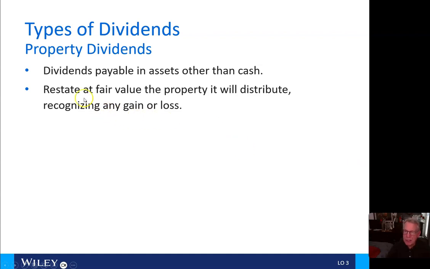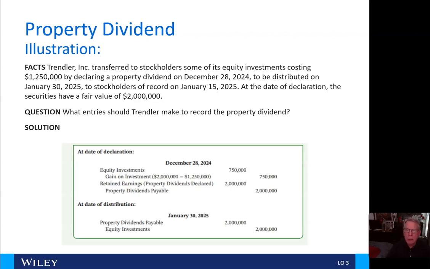Okay, property dividends. Dividends payable in assets other than cash. Fairly rare that we do that, but it does exist. So we're going to restate at fair value the property it will distribute, recognizing any gain or loss. Okay, let's take a look at an illustration.